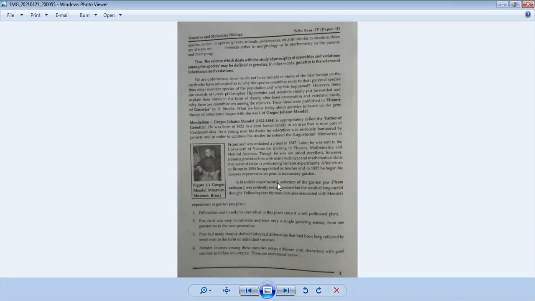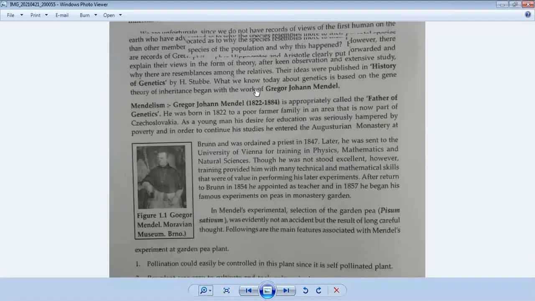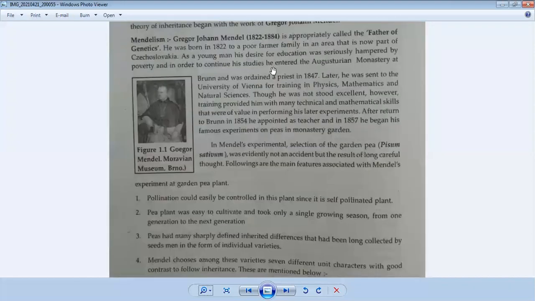Mendel came from a very poor farmer family, completed his graduation from the University of Vienna, and started working as a priest and as a teacher. He also took education from the University of Austria, where he learned important techniques related to the hybridization experiment.